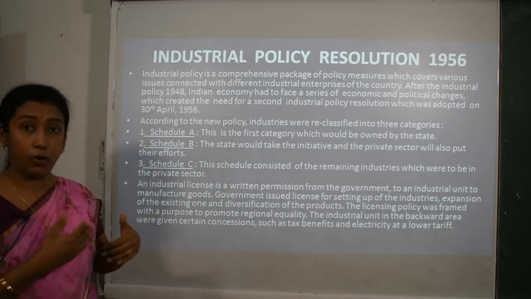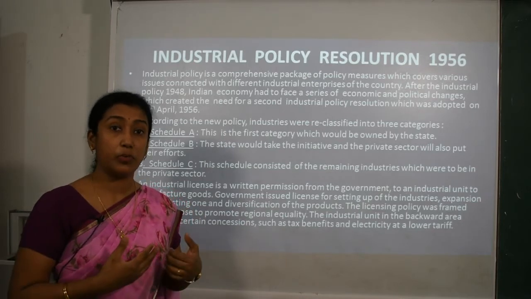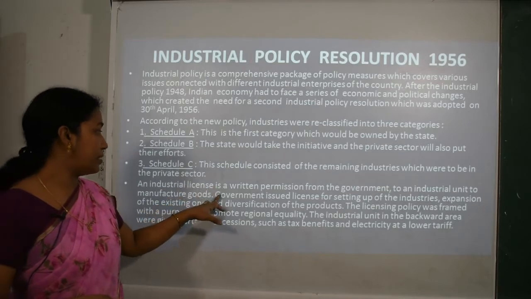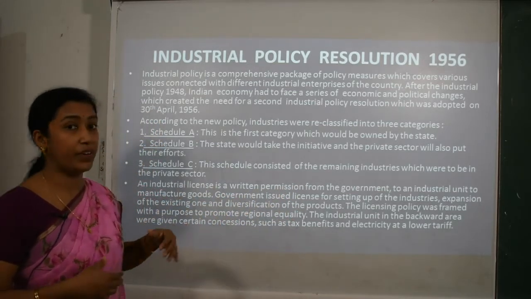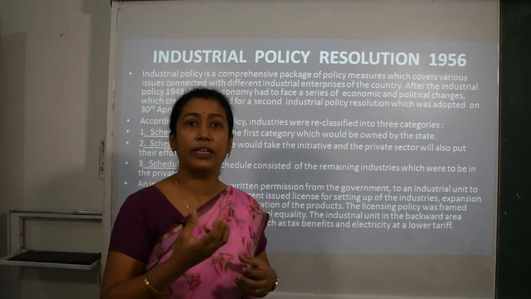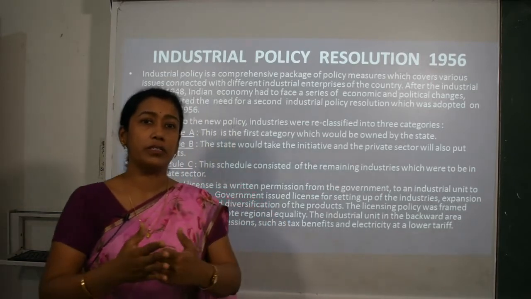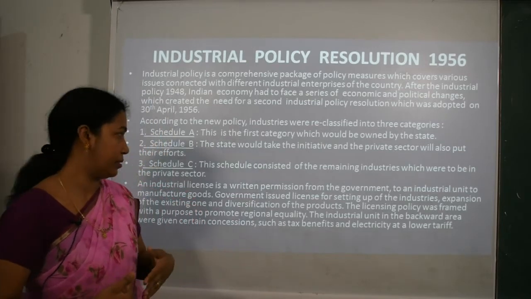Along with that, this industrial resolution or policy also provided the licensing system. An industrial license is a written permission from the government to an industrial unit to manufacture goods. It is because of this written permission, that is a license, that a private entrepreneur can start or engage himself in manufacturing of goods and services.